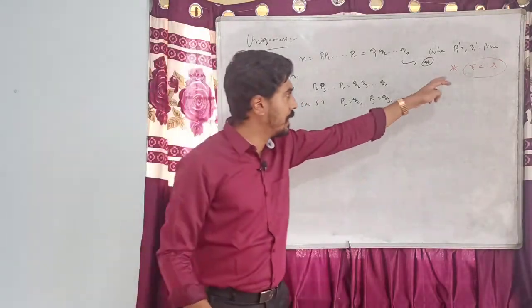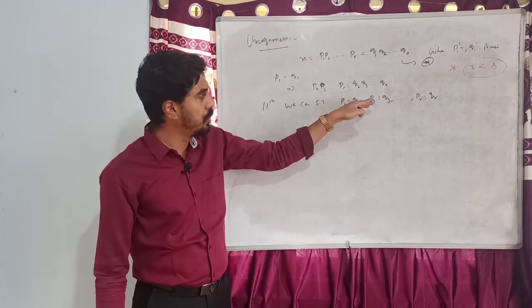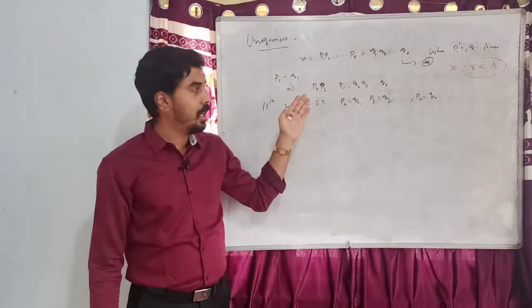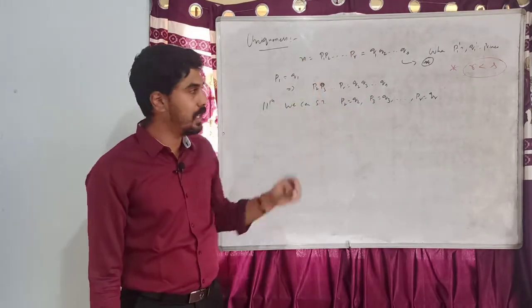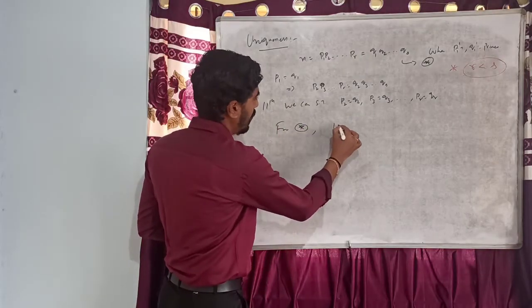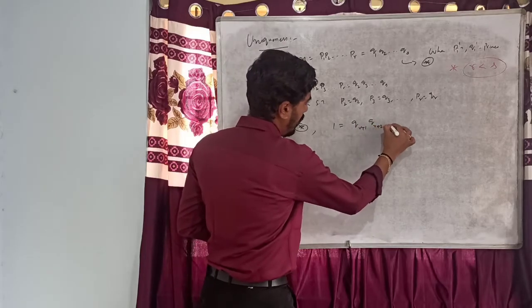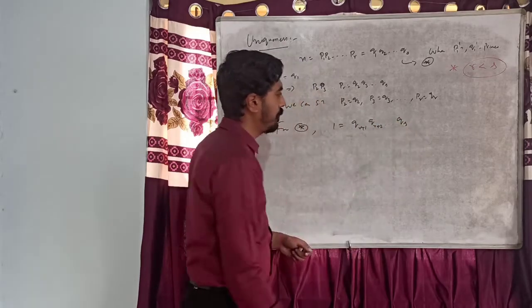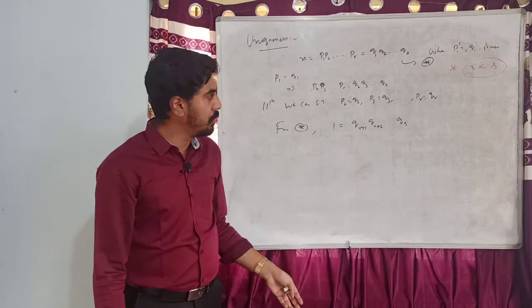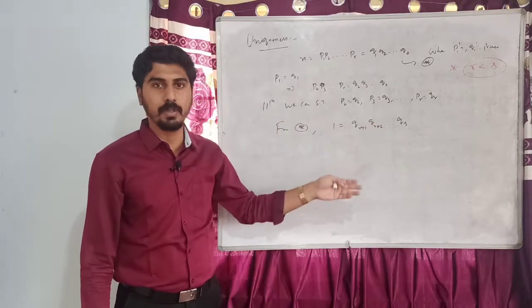Since r is less than s, if we cancel p2, q2, p3, q3, and so on, pr, qr on both the sides, I get here from star, we have 1 is equal to qr plus 1, qr plus 2, and so on, qs, which is impossible as qr plus 1, qr plus 2, qs are all prime numbers.